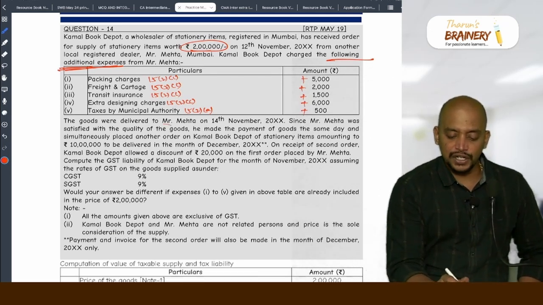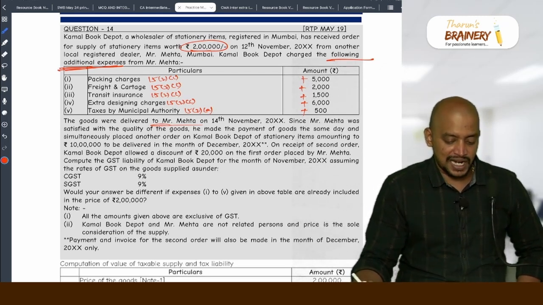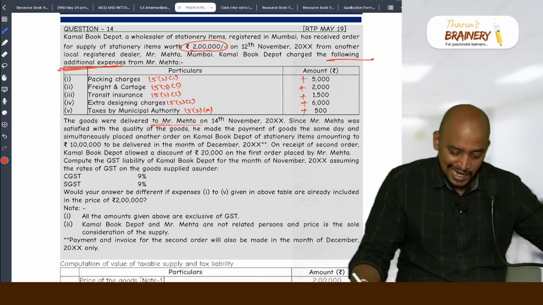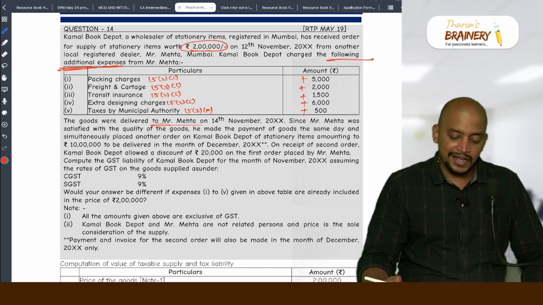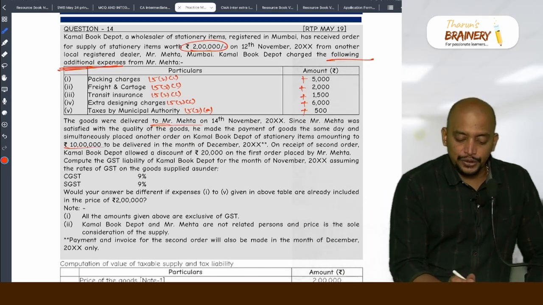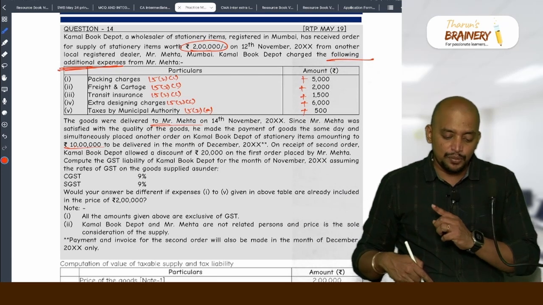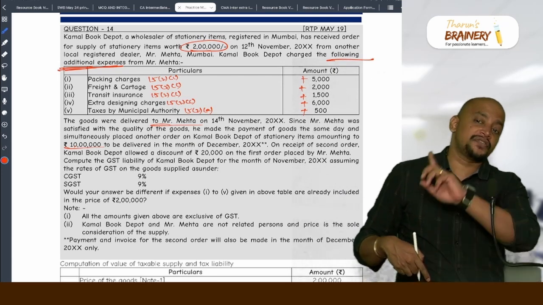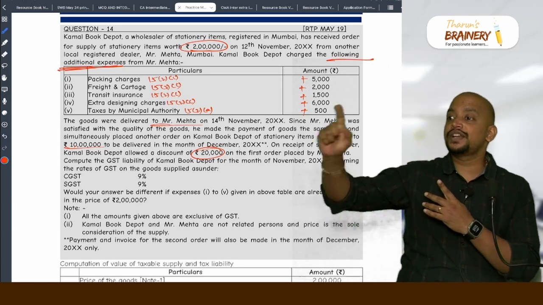The goods were delivered to Mr. Mehta on 14 November. Since Mr. Mehta was satisfied with the quality of the goods, he made the payment on the same day and simultaneously placed another order for items amounting to 10 lakhs to be delivered in the month of December. On receipt of the second order, Kamal Book Depot allowed a discount of 20,000 on the first order. Is this 20,000 allowed as deduction? No, it's a post-supply discount.